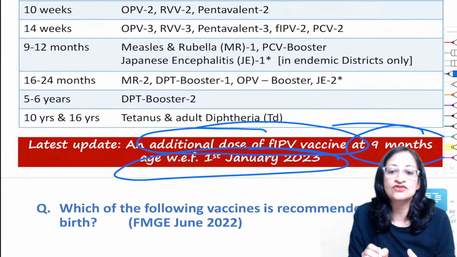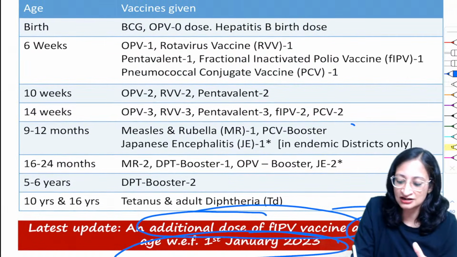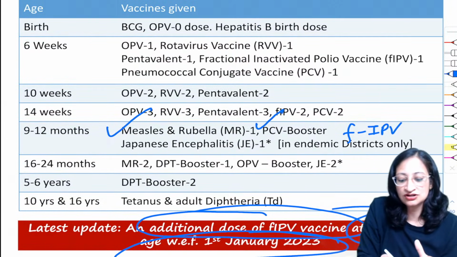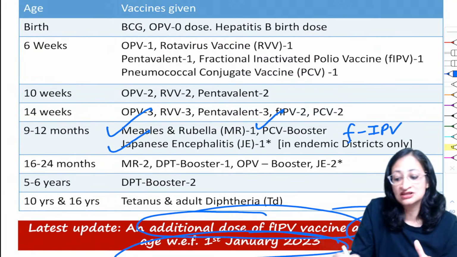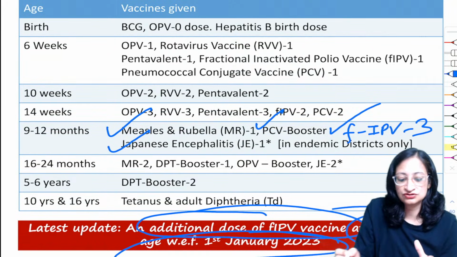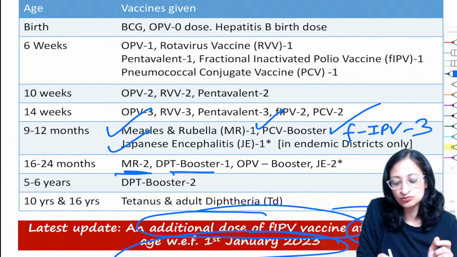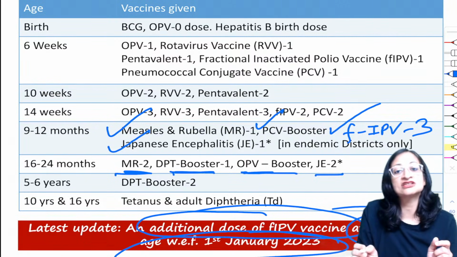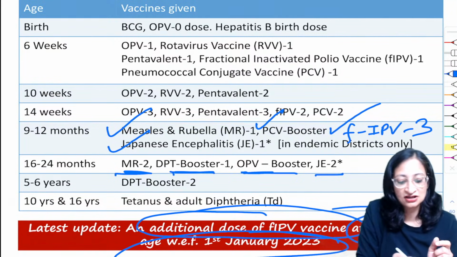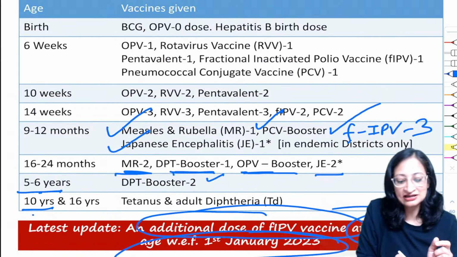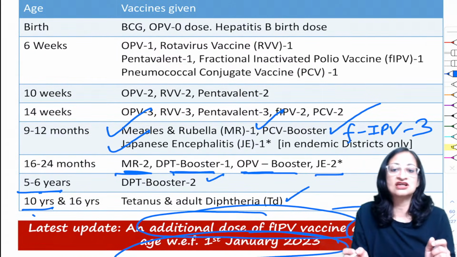So an additional dose of fractional IPV has been added at 9 months. MR vaccine, PCV booster, Japanese encephalitis in endemic areas and fractional IPV third dose. At 16 to 24 months you will give the second dose of MR vaccine, DPT booster, OPV booster, and Japanese encephalitis second dose in endemic areas. At 5 years you give the DPT booster, and at 10 years and 16 years you give the TD vaccine.